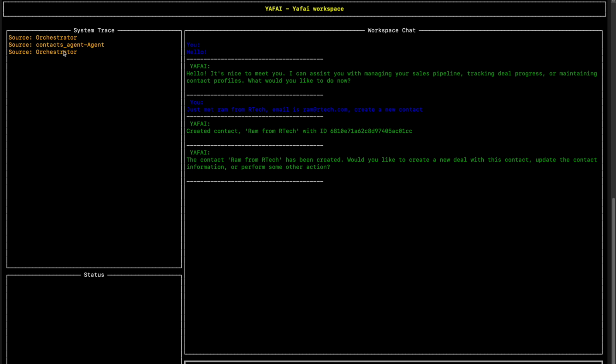So what we also see here in Yafai core is something called a system trace, which gives you visibility into what these agents are doing. So the initial query was answered by orchestrator. Then it got handed over to the contacts agent, which is one of the agents that we defined in the team of agents in the workspace. And then the agent again responds back to orchestrator. So orchestrator kind of formulates a response that we can go ahead and read, right?